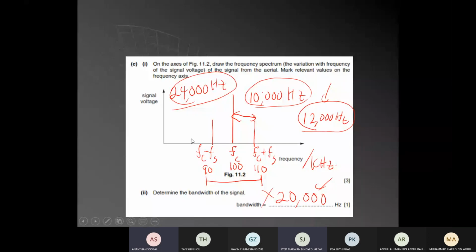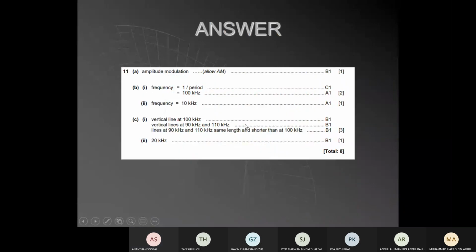So if you have a greater bandwidth, you can carry a higher frequency signal. That means the signal is of more quality, because high frequency, like sound, means better pitch. So the vertical line is 100, the sidebands are 90 and 110. The bandwidth is 110 minus 90, so 20 kilohertz is the bandwidth.